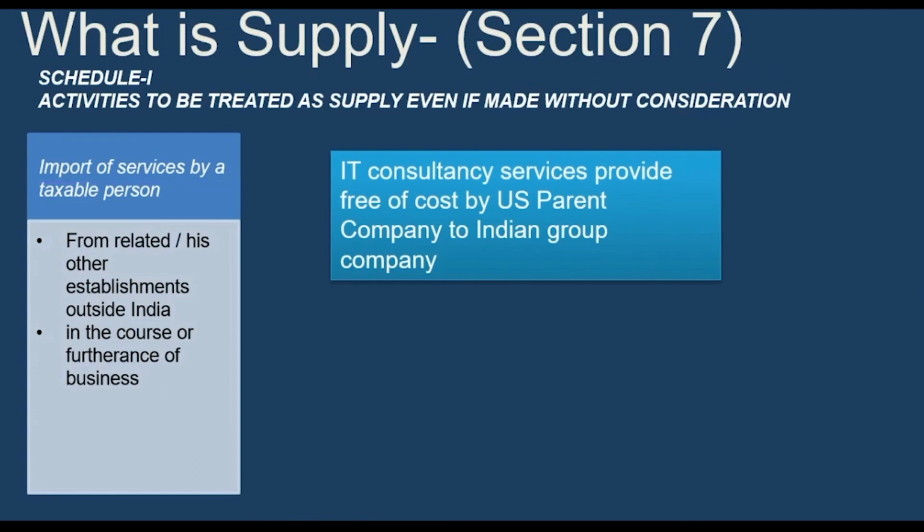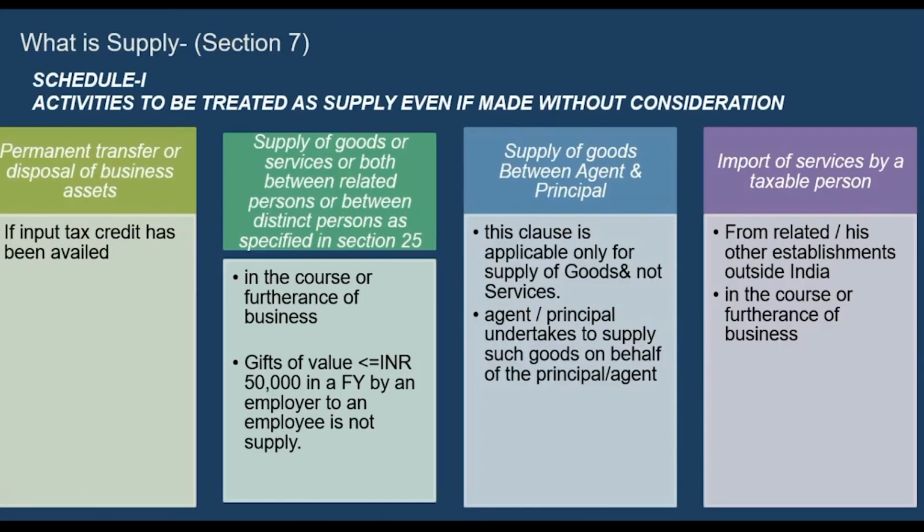So in short, there are broadly these four categories wherein a transfer without consideration is taxable. Number one, permanent transfer of business assets on which input tax credit has been availed. Supply of goods between related parties or distinct persons, that is branch offices. Supply of goods between agent and principal. And import of services from a related person in the course of business.